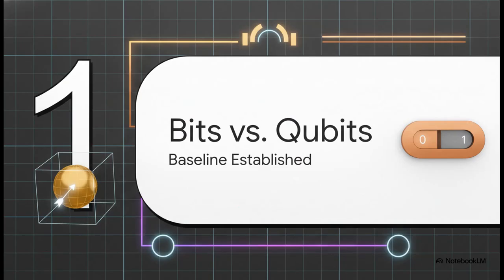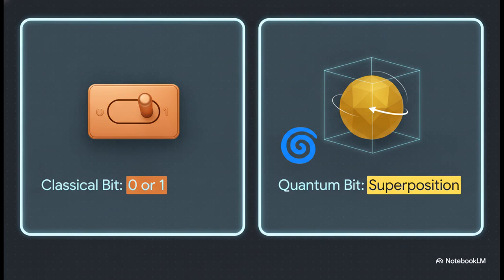Section 1. Establishing the baseline. Bits versus qubits. Okay, moving on. Before we can mathematically prove why copying is impossible, we really need to define the fundamental units of information we're dealing with. The contrast here is stark.